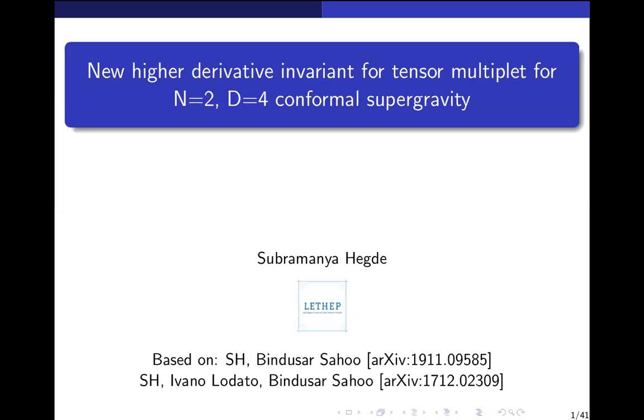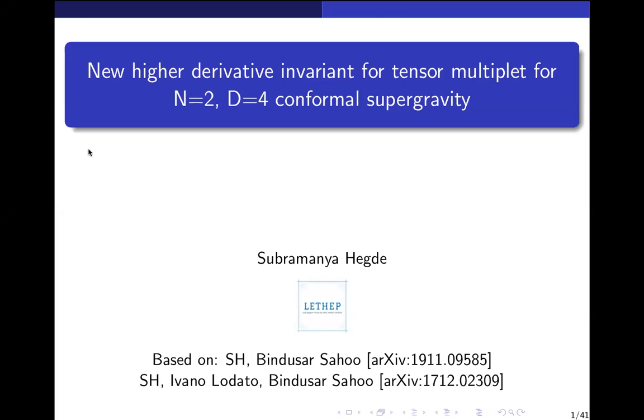This week's speaker is Subramanya Hegde. He's currently a postdoc at HRI, and he's going to be telling us about a new higher derivative invariant for the tensor multiplet for N=2, D=4 conformal supergravity. Subbu, over to you.